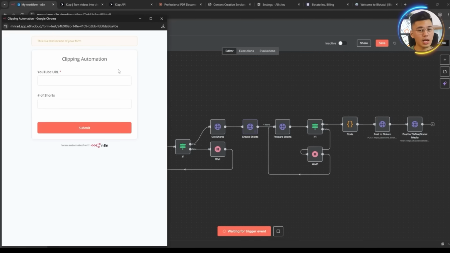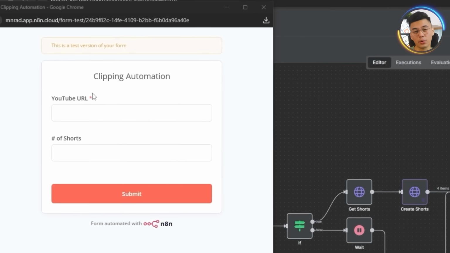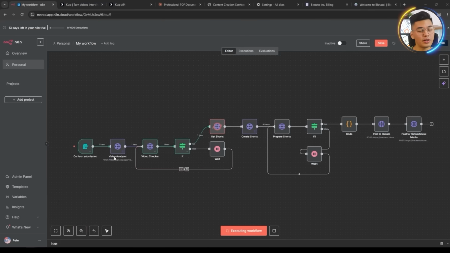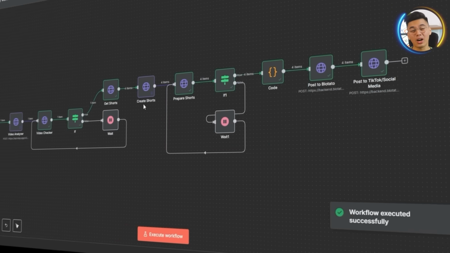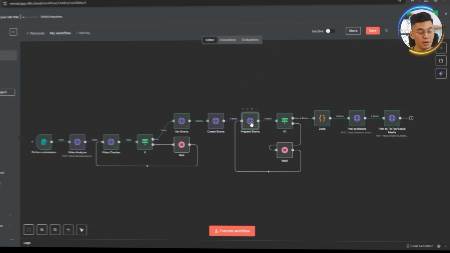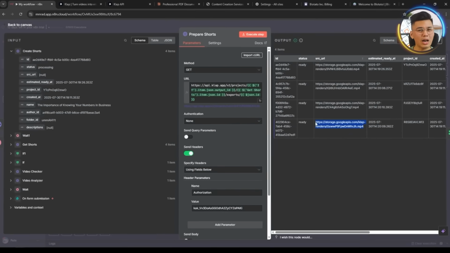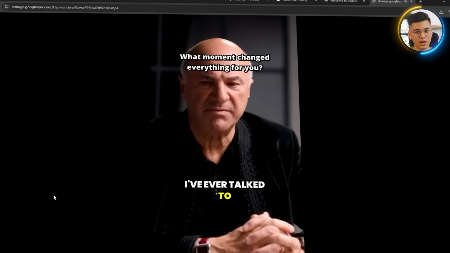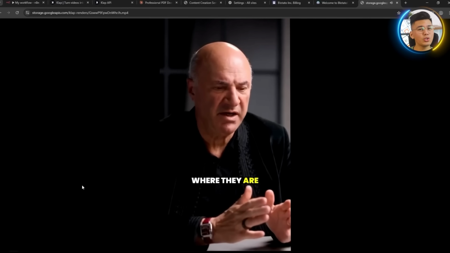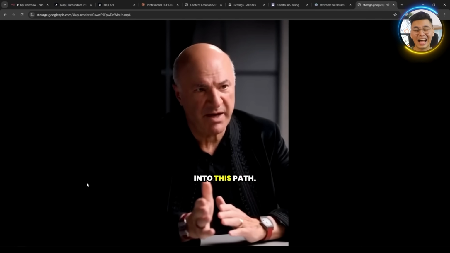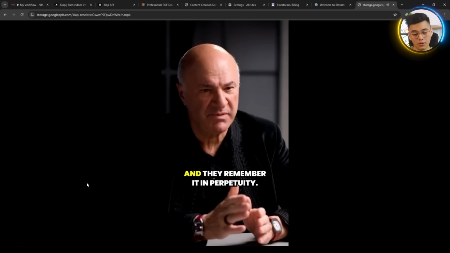Before we break everything down step by step, here's a quick look at what this entire automation actually does. In this test run, I drop in a YouTube URL and set the number of shorts I want to generate. Once I hit execute, you'll see the entire flow kick off inside N8N. And here's the output. This is the output generated from Kevin O'Leary's video. This is the kind of result we're aiming for, and in the next videos, I'll show you exactly how to build the entire automation from start to finish.